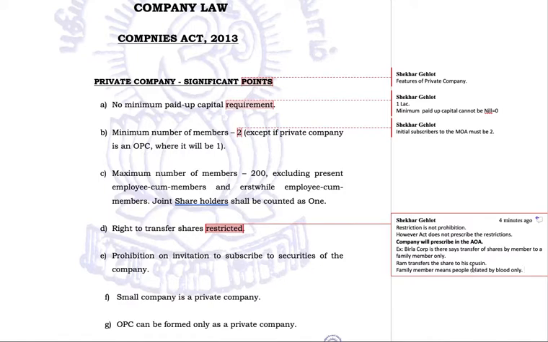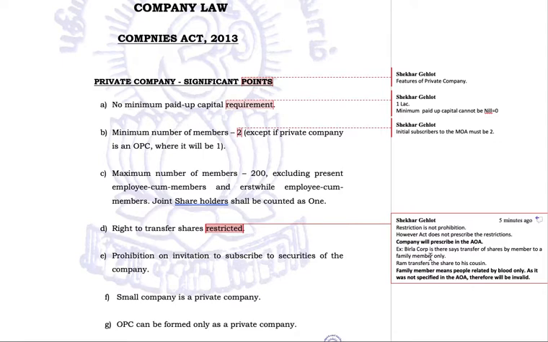So your cousin, you are not related by blood but you are related otherwise in the extended family. So Ram now cannot transfer the shares to his cousin because Birla Corporation says by family member we meant people related by blood only. But this condition, as it was not specified in the AOA, therefore will be invalid. Now this argument of Birla Corporation will be invalid because they have specified only family members in